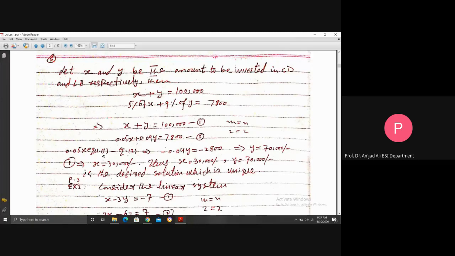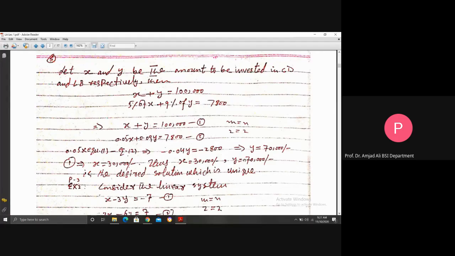2,800 by this action. And this gives you y is equal to 70,000. You divide both sides by minus 0.04. Then equation 1 implies x equals, transferring 70,000 here, the result will be 30,000. Thus, x is equal to $30,000 and y is equal to $70,000 is the desired solution, which is a unique solution